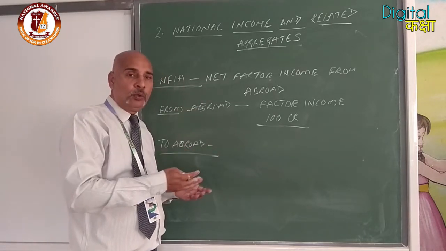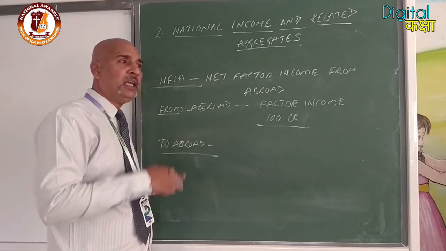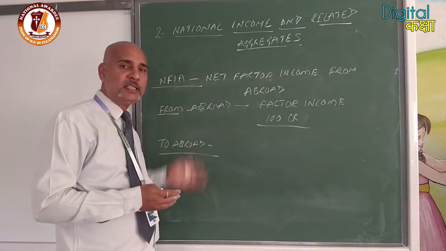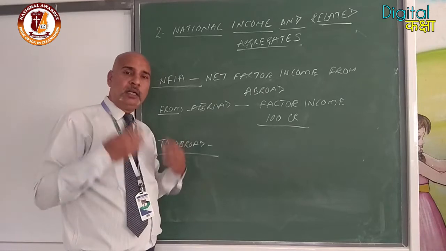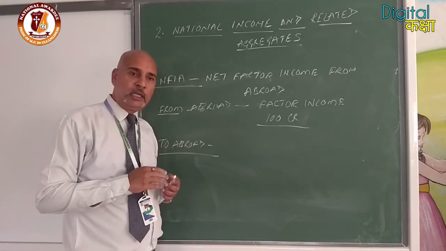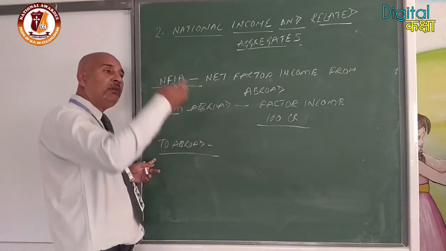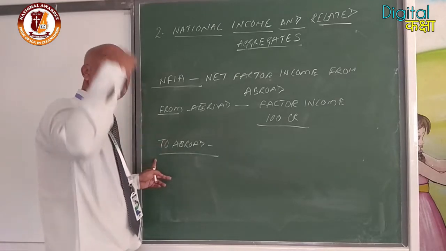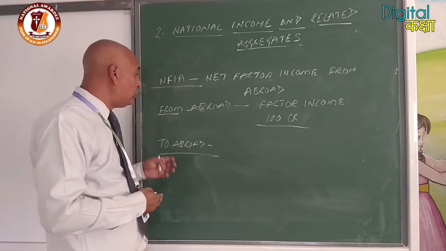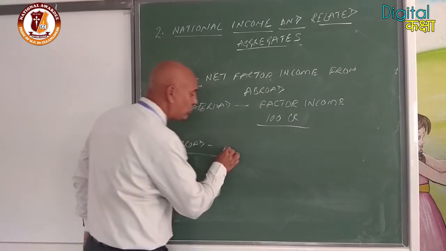So suppose the number of people who are working in our country are also non-resident. Clear? So non-resident, suppose they also earn 50 crore. So that means 100 crore we will receive from outside and 50 crore will move to a different part. So what is remaining in our hand? 100 minus 50, that is 50 crore rupees will remain with us. So that will be called net factor income from abroad.